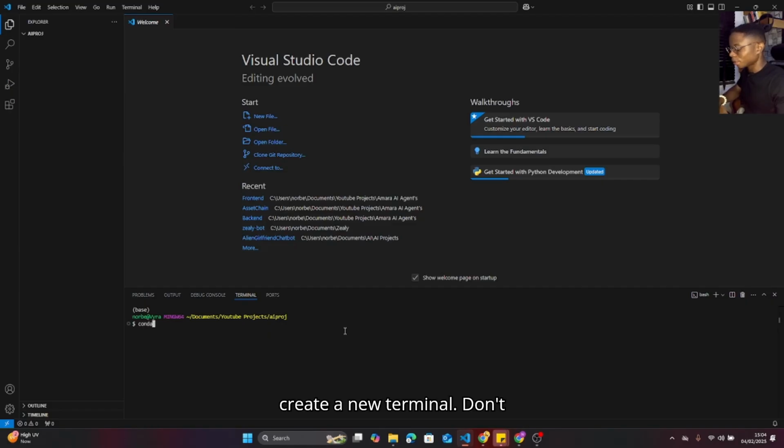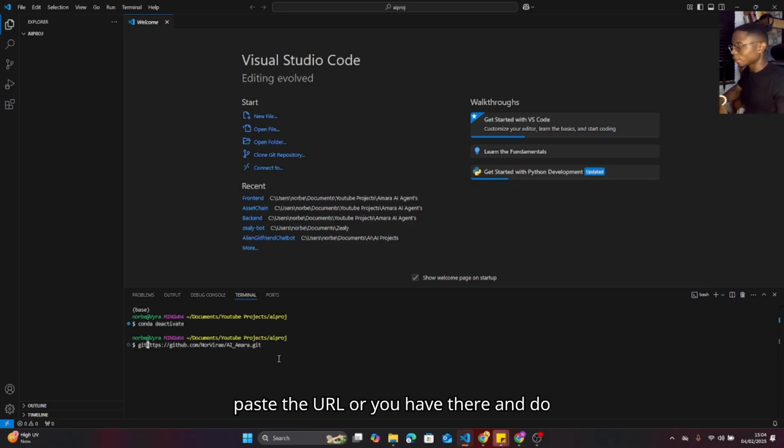Don't mind this, I'm trying to deactivate conda used for Python in my own environment. So after you create a terminal, you paste the URL you have there and do git clone. That will clone the repo into the current project directory that you are in. But if you don't want the project folder coming with it, you just put a dot, a period, and that will clone into the current directory.